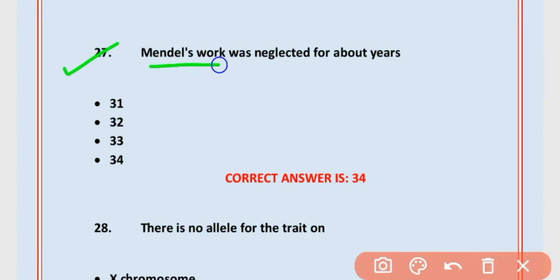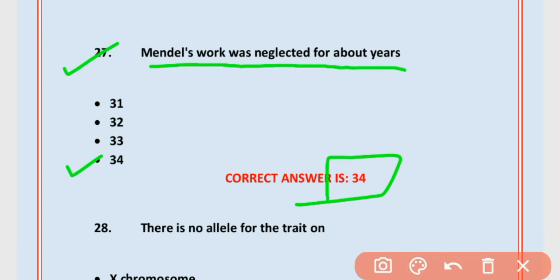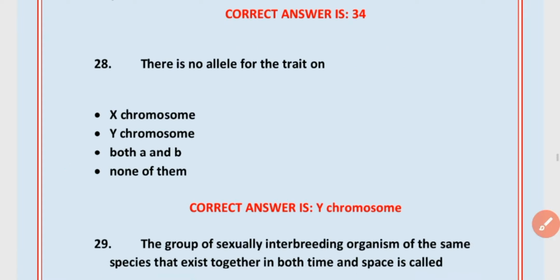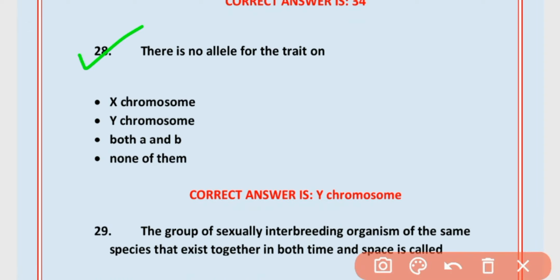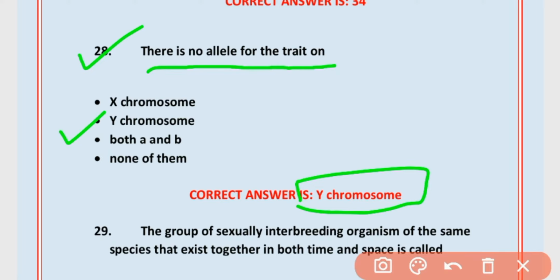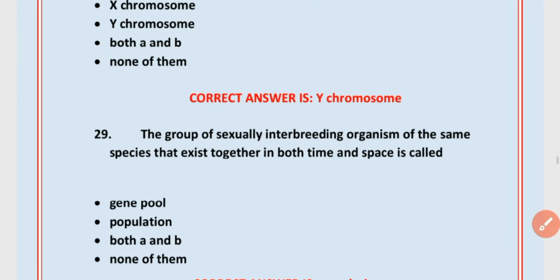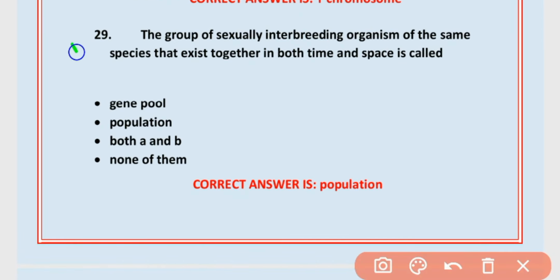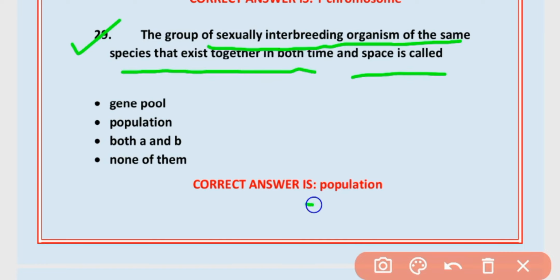27. Mendel's work was neglected for about 34 years. Option D is correct. 28. There is no allele for the trait on Y chromosomes. Option B is correct. 29. A group of sexually interbreeding organisms of the same species that exist together in both time and space is called population. Option B is correct. Population.